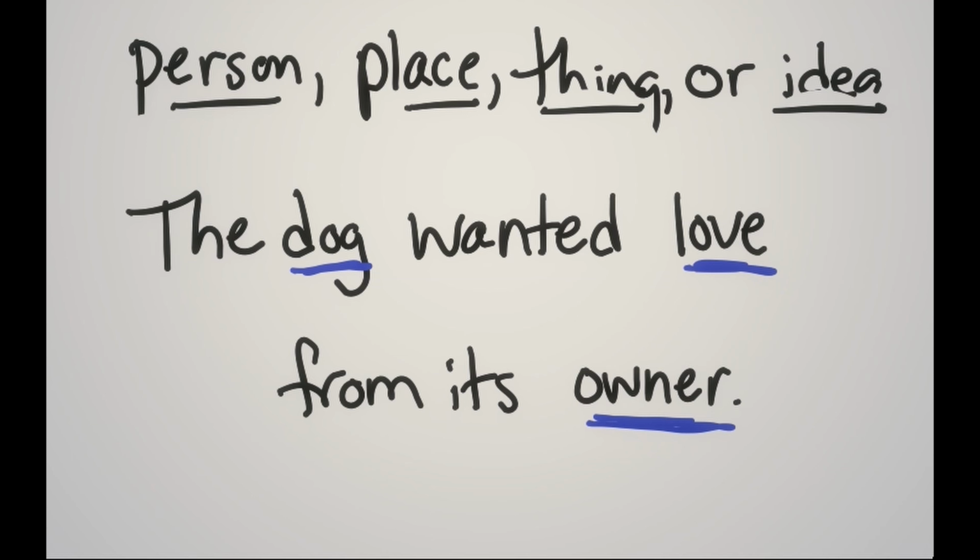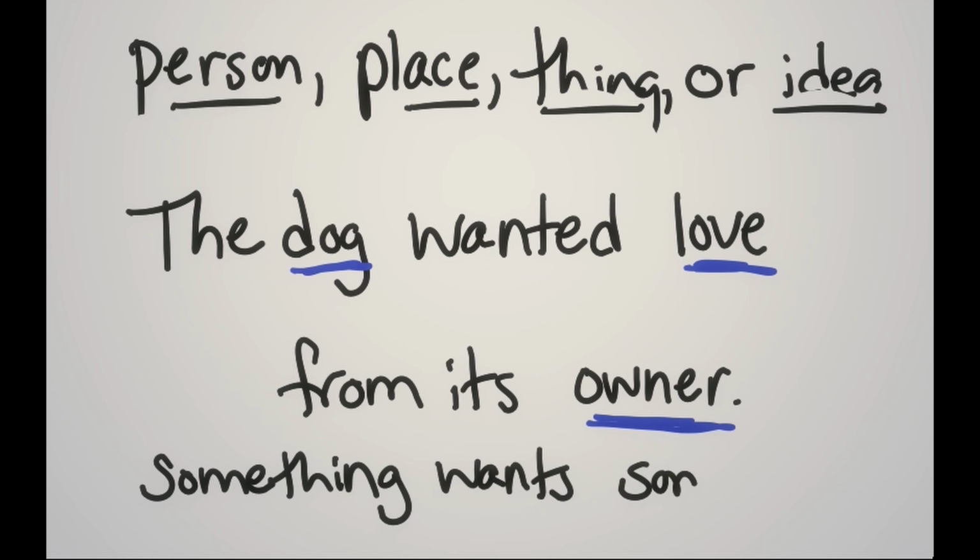Love is an idea. It is a noun. It's not always used as a noun, but in this sentence it is, and you might say why. That's because the dog is wanting something. So something wants something, and when you have that, both of these somethings are going to be noun or pronoun, and we have a video on pronouns too.